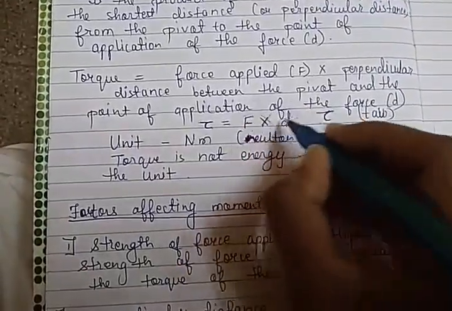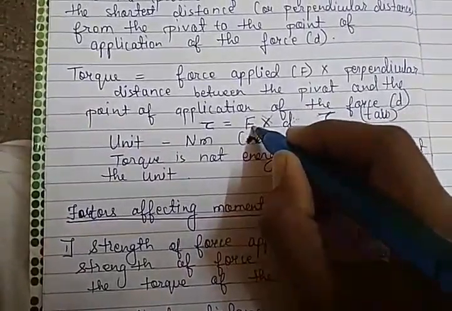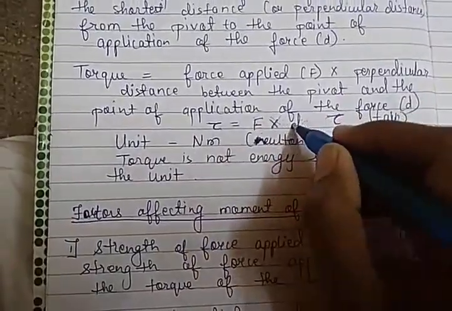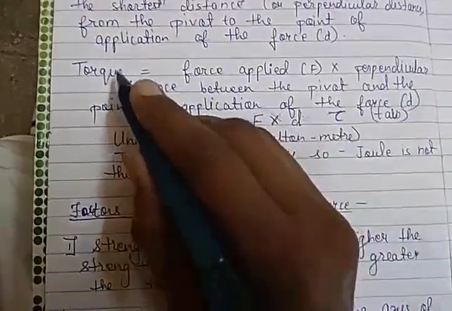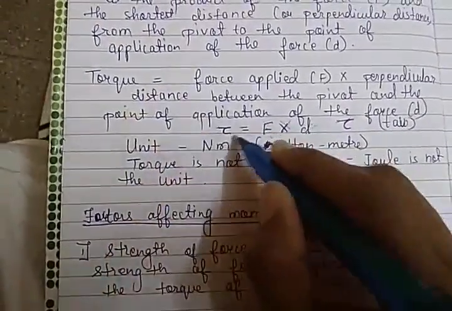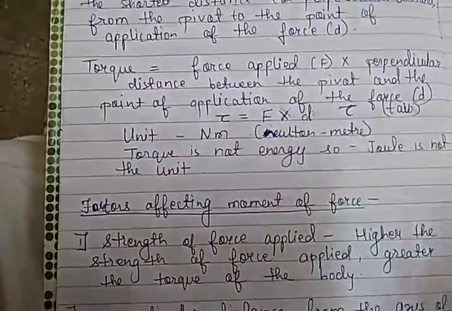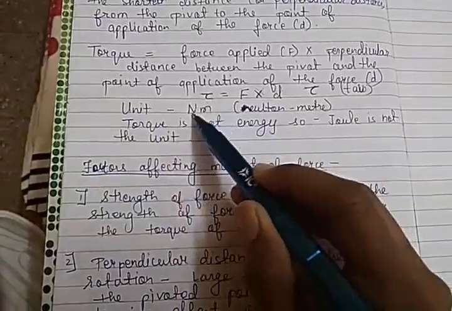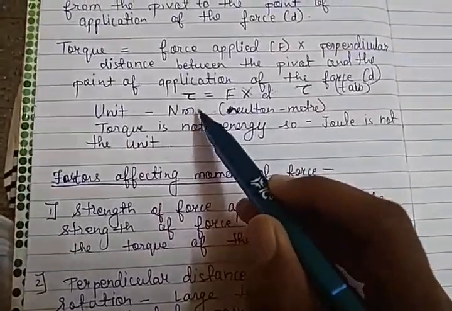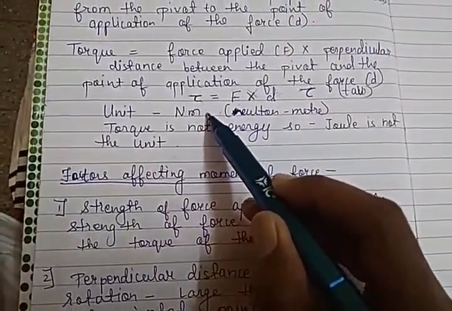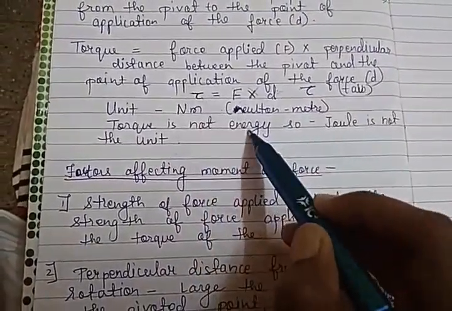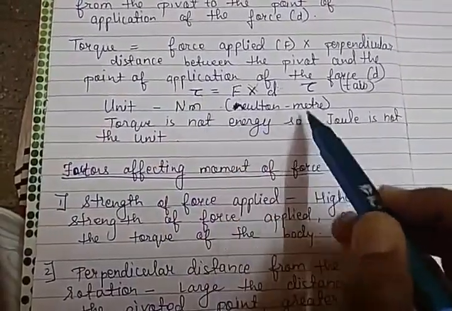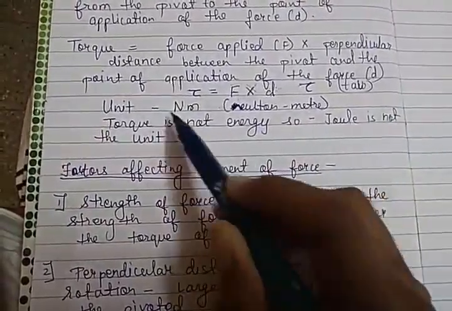Force is expressed in Newton. What is the SI unit of force? Newton. The SI unit of distance is meter. So the SI unit of torque is Newton meter. But Newton meter is also the unit of energy or work. Work or energy is a different quantity. Torque is not energy, so joule is not the unit of torque.